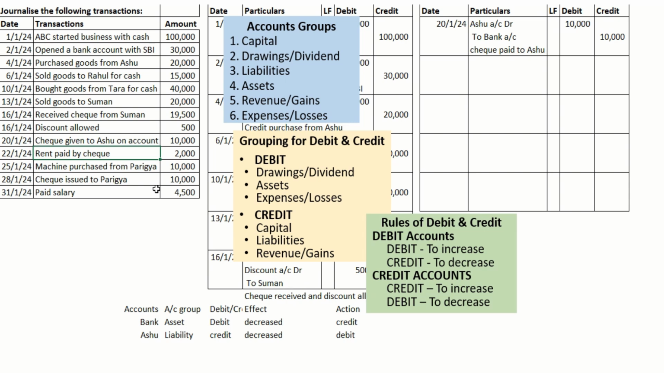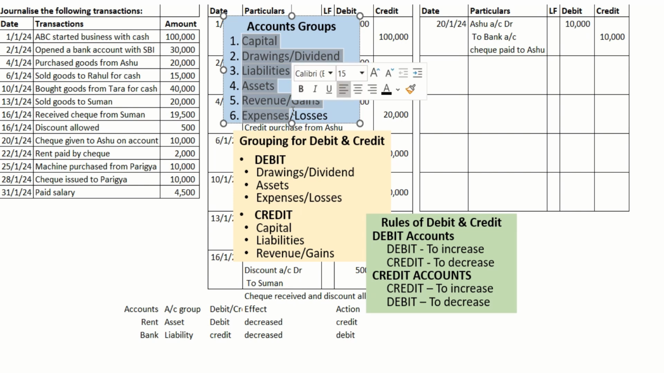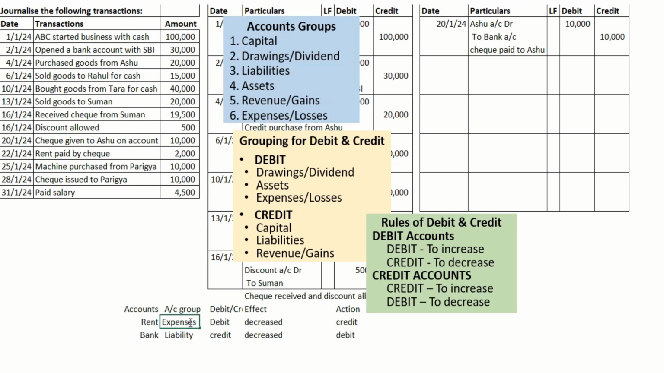Next transaction, rent paid by check. Rent is an expense for running the business. So rent is the one account getting affected. By check means our bank balance is getting decreased. Rent comes under expenses. Bank is an asset in this question, because it's not a loan account. If it were a loan, we would write a liability account. Here it is an asset.